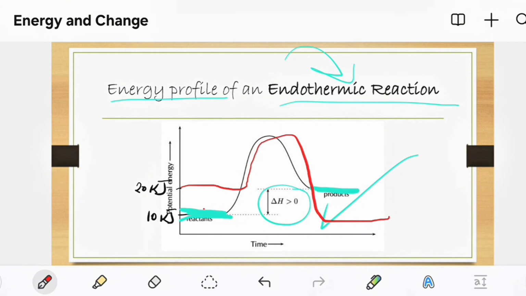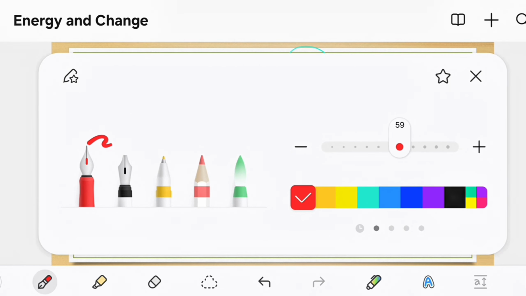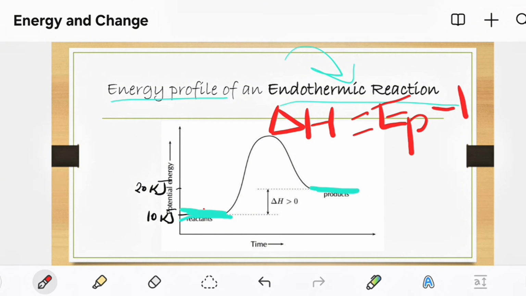But where we are at this time and moment is strictly understanding an endothermic reaction. One of the ways will be to calculate delta H. How about we try that for now? Well, we know that delta H, the heat of reaction, is the energy of the products, and we subtract the energy of the reactants.